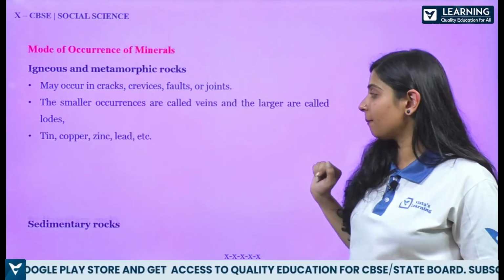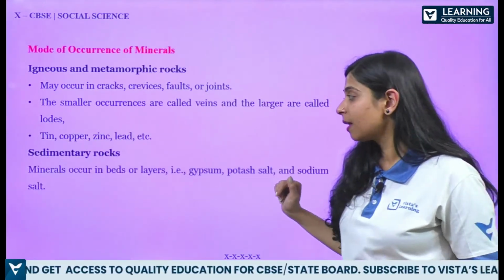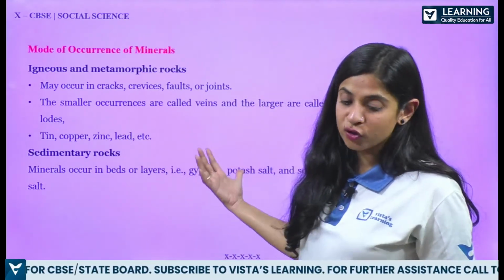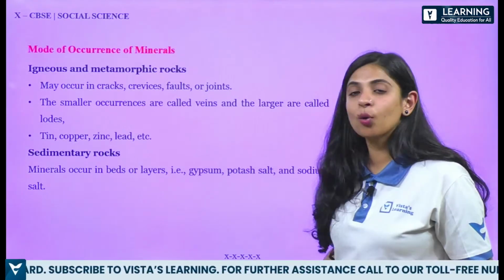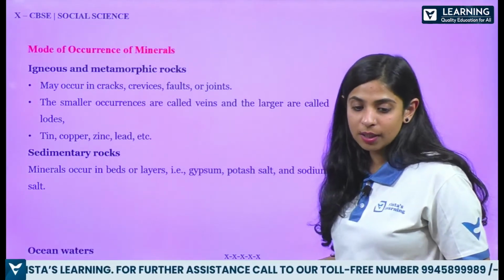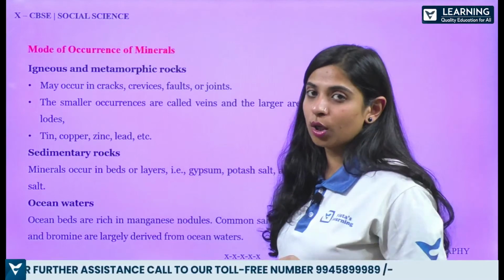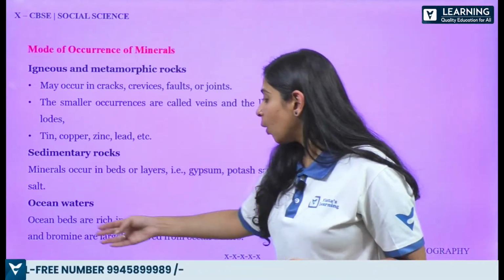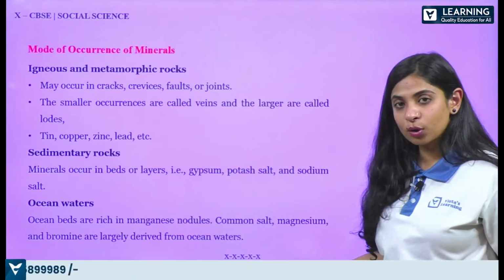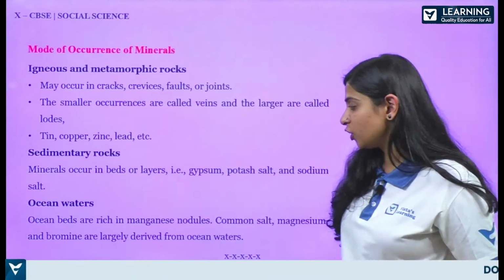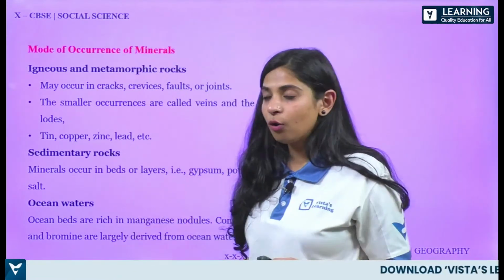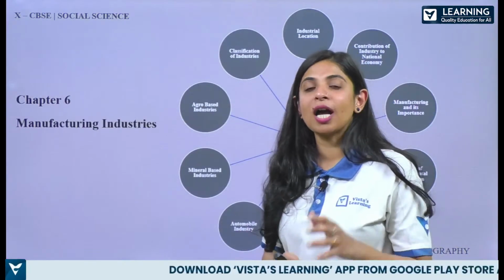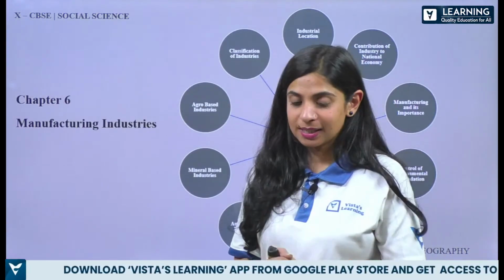are the examples. Then we come to sedimentary rocks. Minerals occur in beds or layers, like gypsum, potash salt and sodium salt. Then we have ocean waters. Ocean water also gives us some minerals. Here ocean beds are rich in manganese nodules, and common salt, magnesium and bromine are largely found in the ocean waters. So with that, we have finished our chapter number 5 as well.